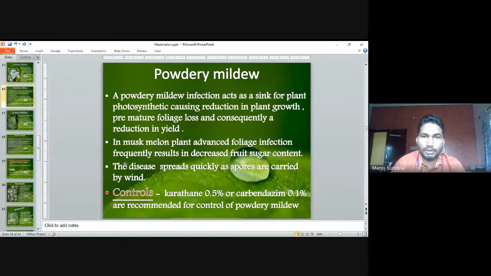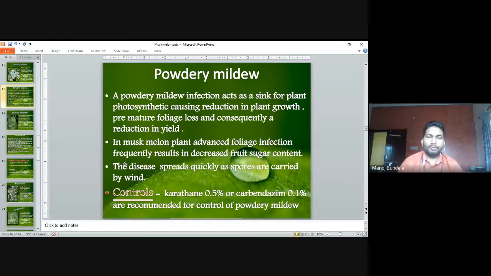Powdery mildew infection acts as a sink for the plant's photosynthates, causing a reduction in plant growth, premature foliage loss, and consequently a reduction in the yield. In muskmelon, advanced foliage infection frequently results in decreased sugar content.